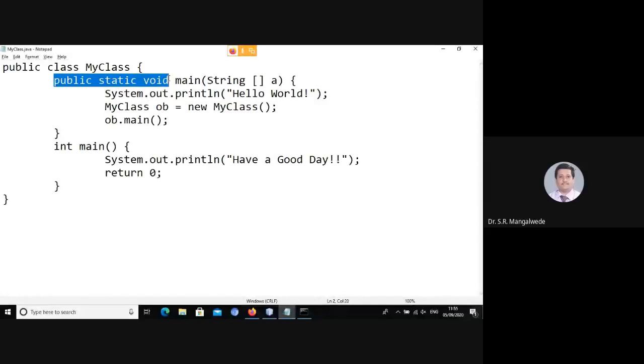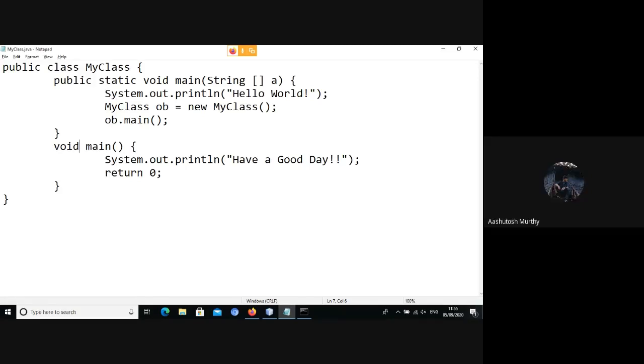Hello, sir. Sir, if the second method is subjected to function overloading, but instead of int main we write void main and change the number or the type of arguments, what will happen? If we write public static void main and change the arguments, it would still be function overloading, right? Yes, it is still function overloading.